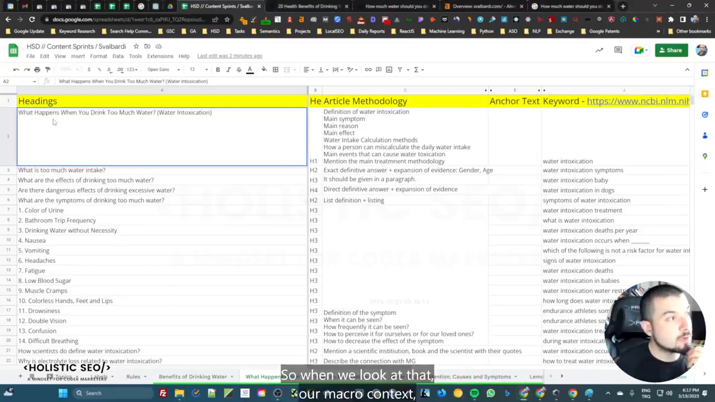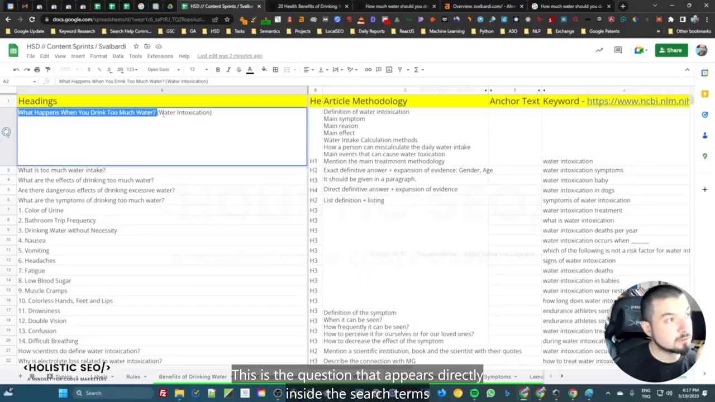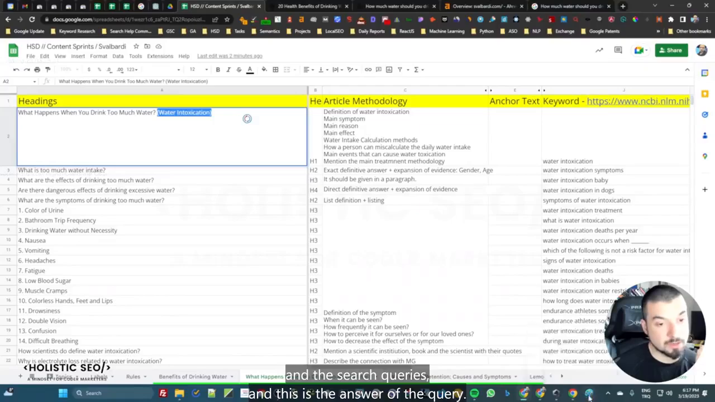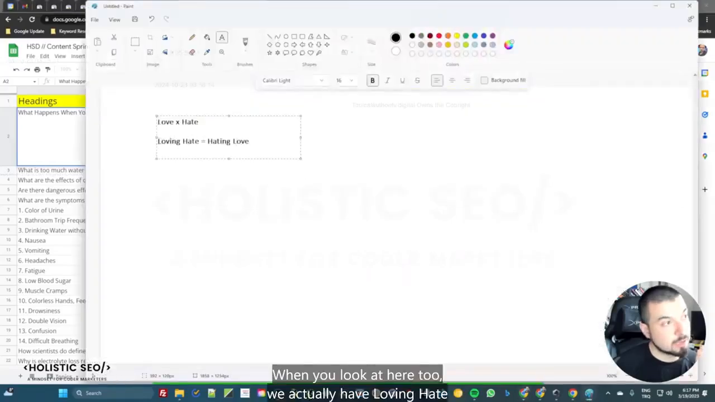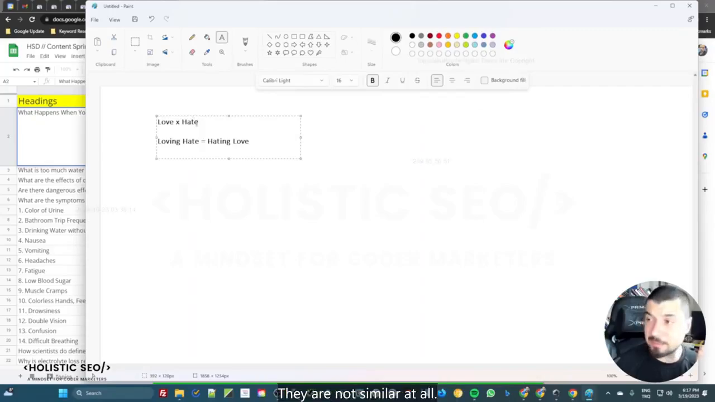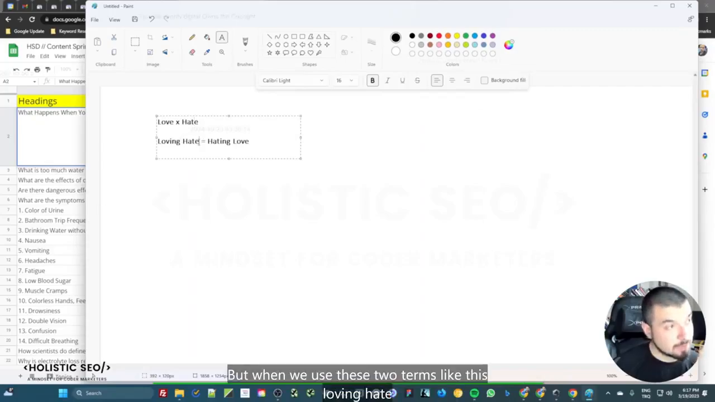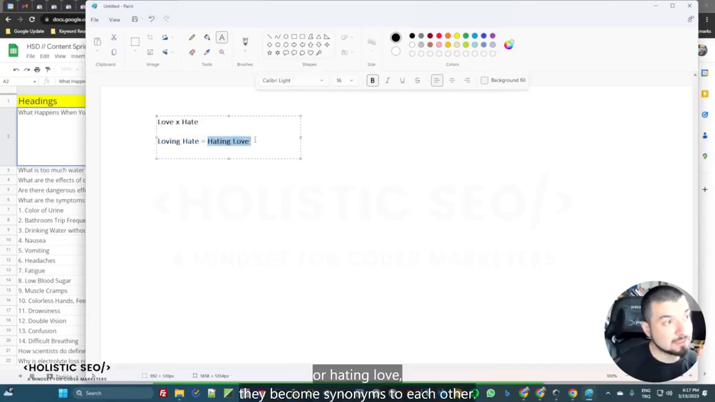So when we look at our macro context, we directly use a conditional synonym phrase. This is the question that appears directly inside the search terms and the search queries, and this is the answer of the query. When you look at here too, we actually have loving hate and hating love. And the love and the hate, these are antonyms to each other. They are opposite to each other. They are not similar at all. But when we use these two terms like this, loving hate or hating love, they become synonyms to each other.